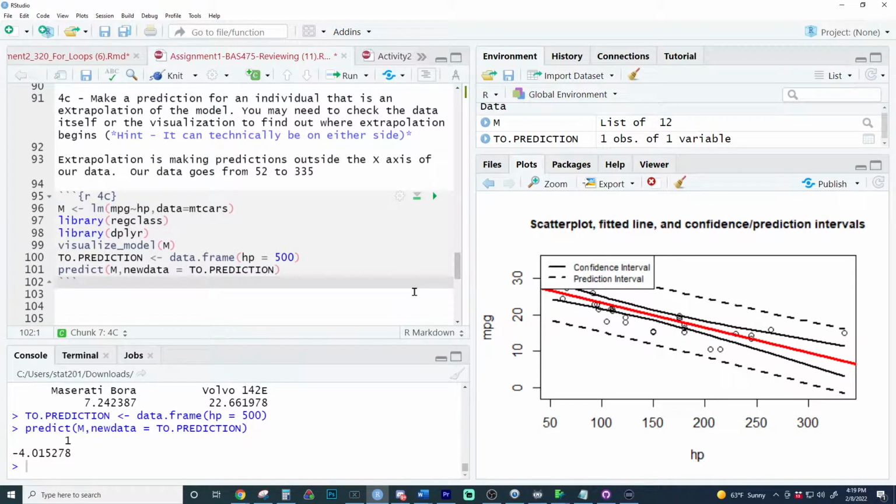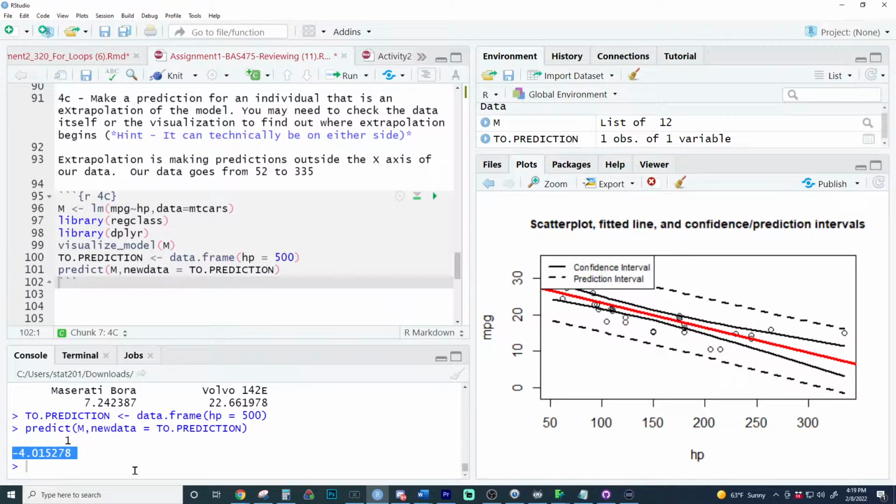So now, this car, what's weird about this? What do you notice is weird about my prediction right here? Just think about what this means. I predicted for 500, which is off the chart. That's what my model predicts for a car with 500 horsepower. So for 500 horsepower, what is weird about this prediction? I'm saying, what if a car had 500 horsepower? What would my model predict for it?